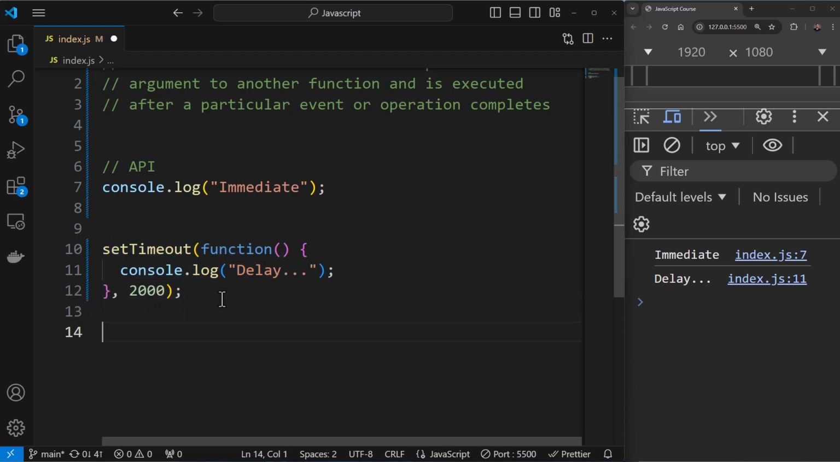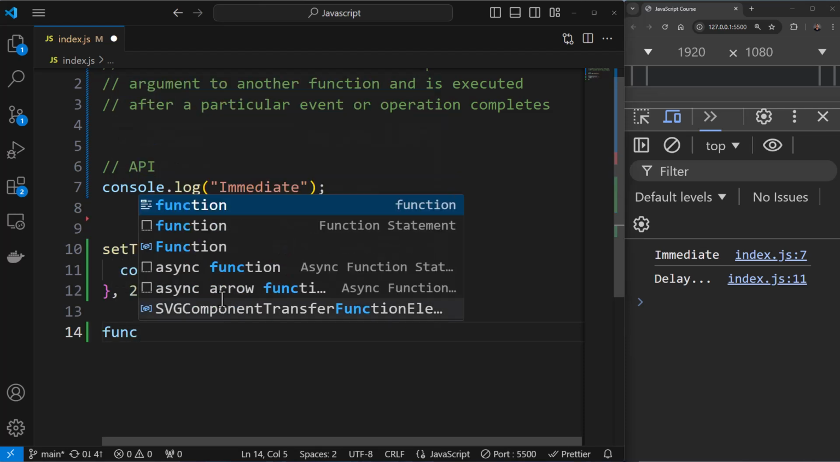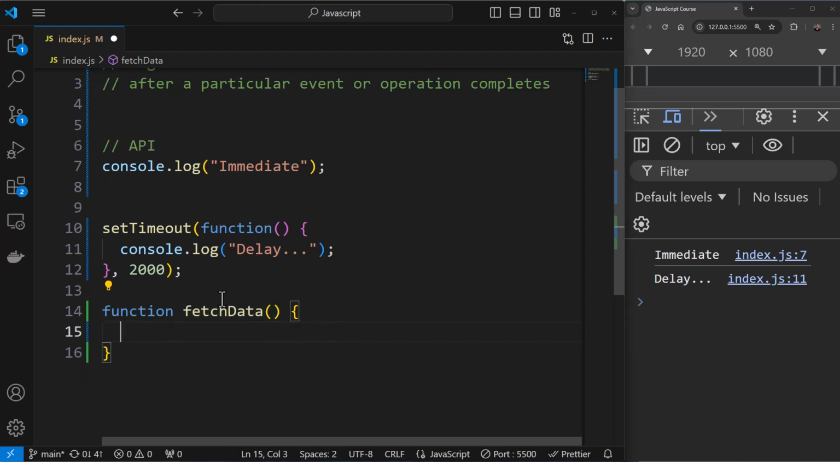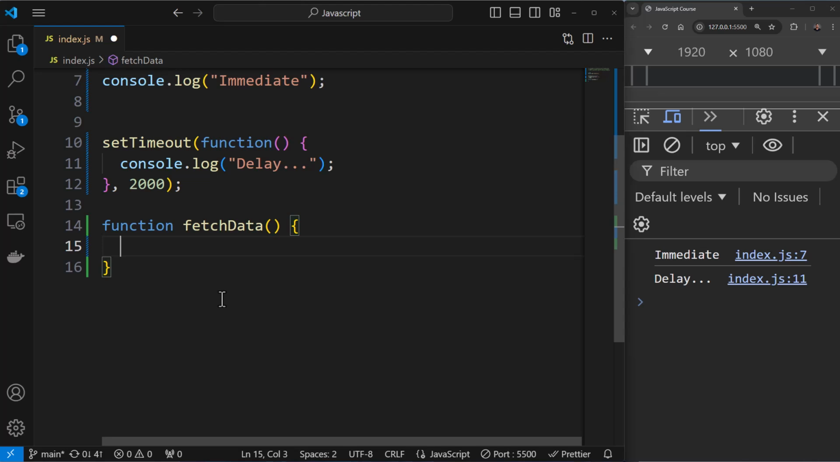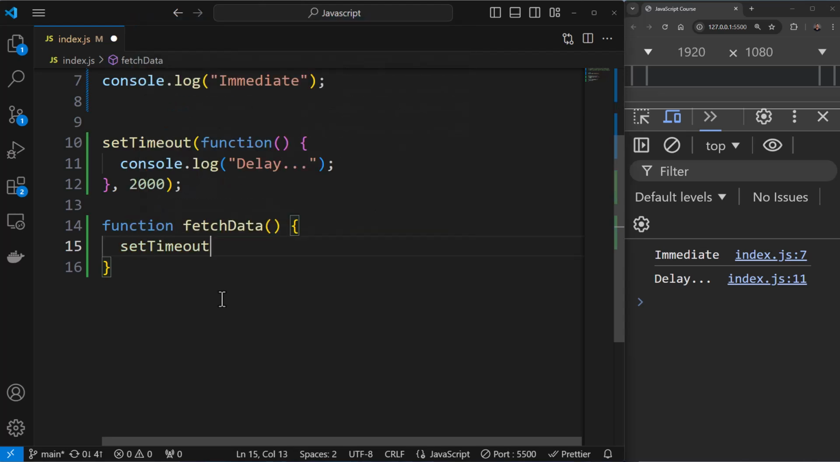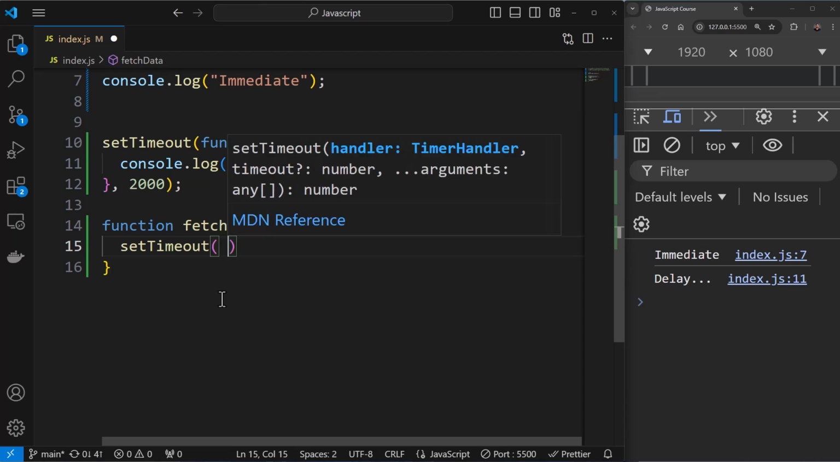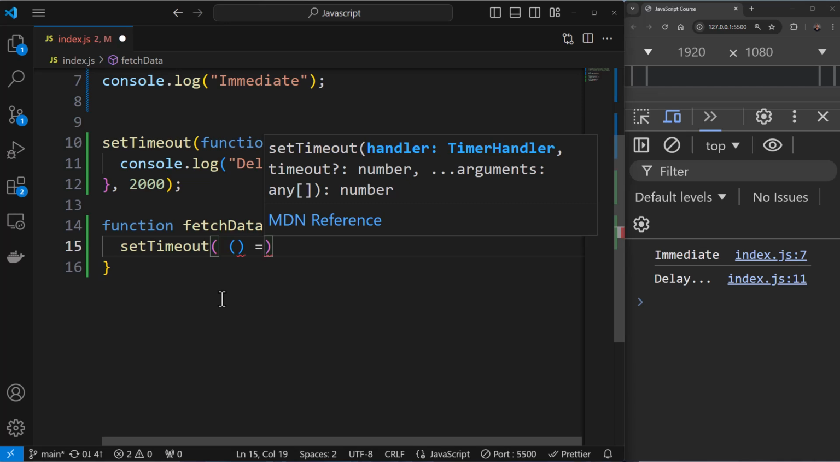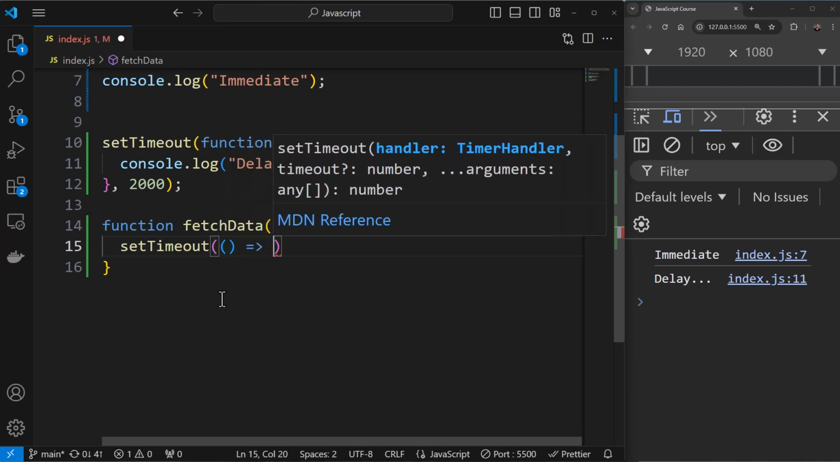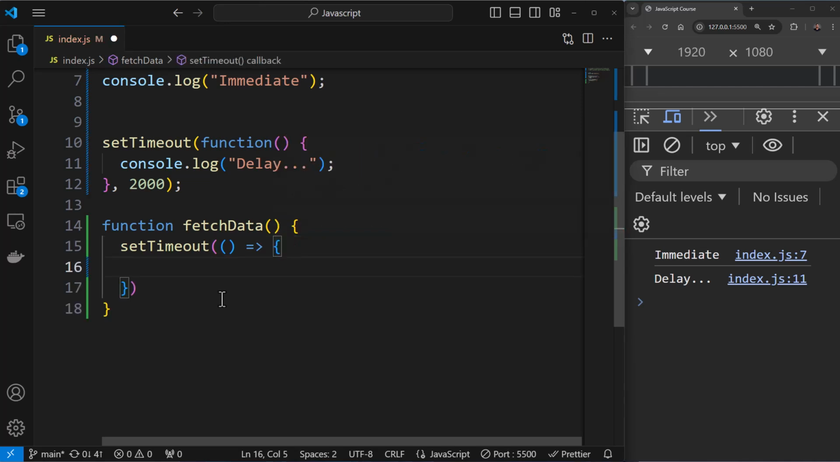Okay, what I'm going to do is create a function. I'll call this function fetchData. I don't need any parameters here, and I'll have a setTimeout like this. I can make use of arrow functions instead of the older syntax. I can upgrade to arrow functions, and here I can say data fetched from the server.